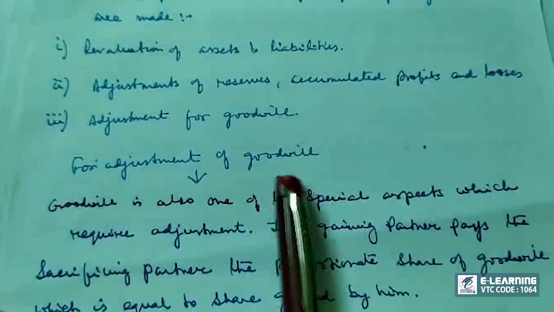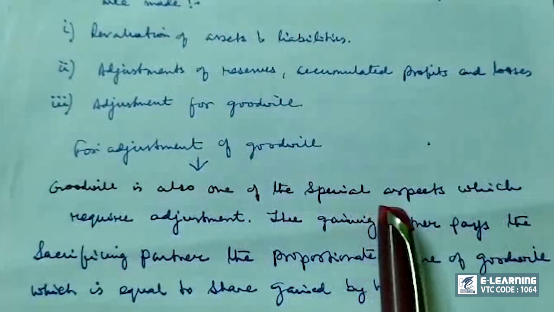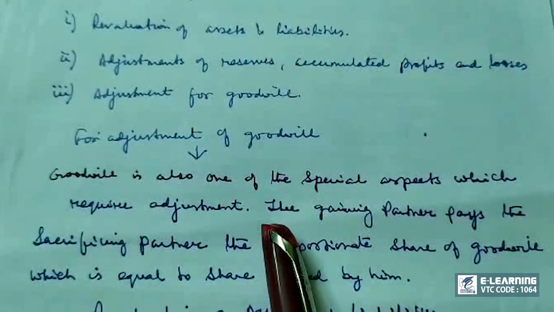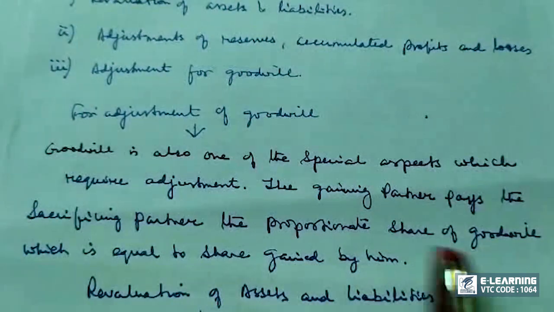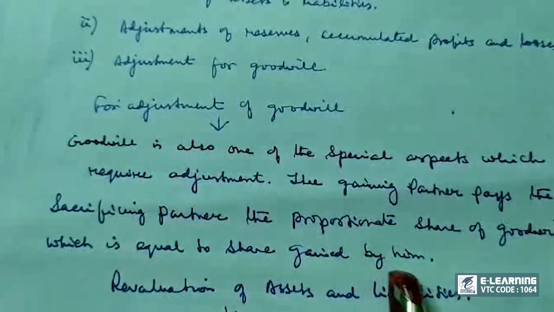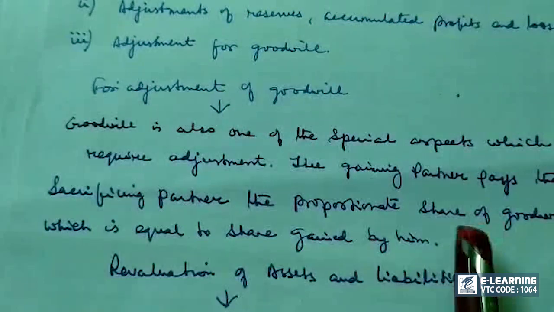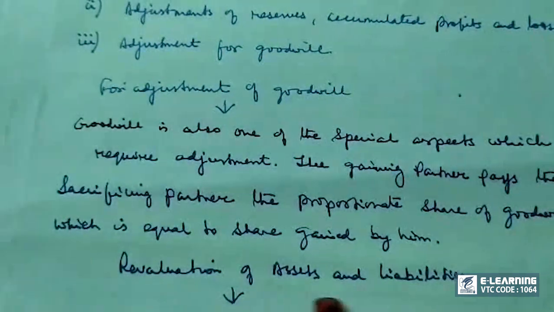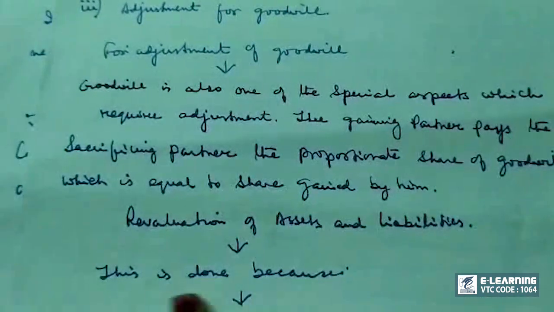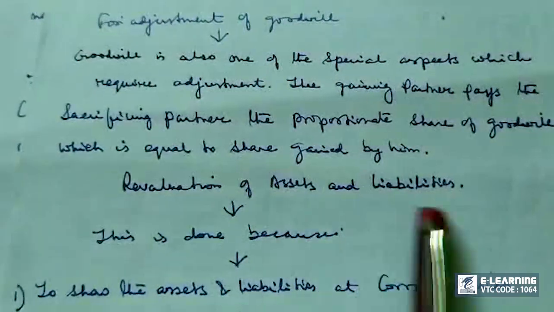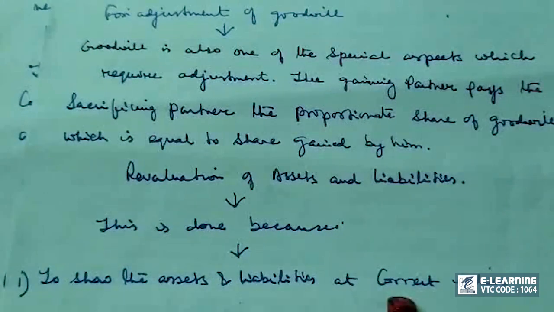So for adjustment of goodwill, what do we need to do? Goodwill is also one of the special aspects which require adjustment. The gaining partner pays the sacrificing partner the proportionate share of goodwill which is equal to the share gained by him. We will do an illustrative problem to understand these topics. Next is revaluation of assets and liabilities. Revaluation of assets and liabilities is done to show the assets and liabilities at correct values.